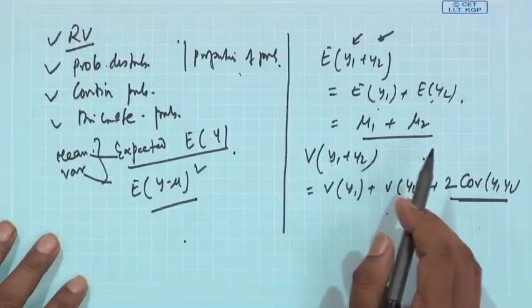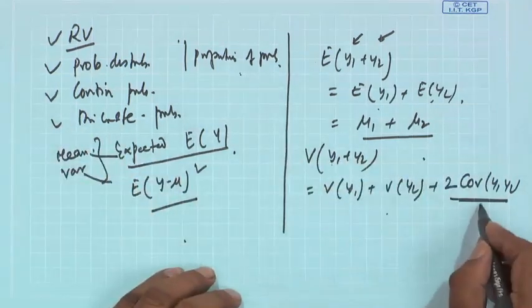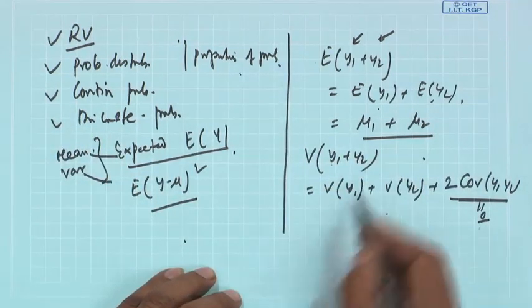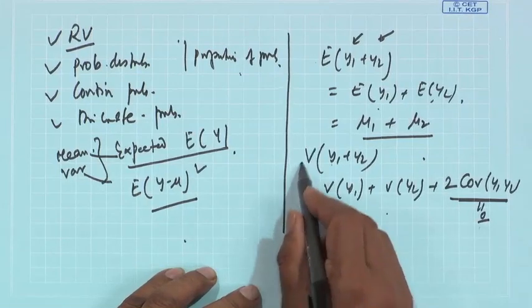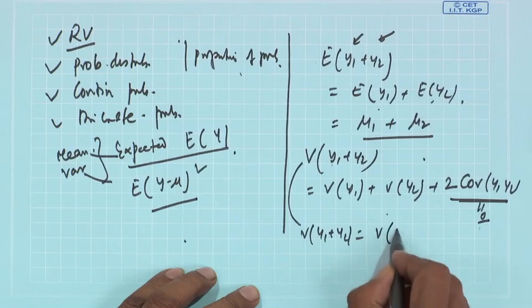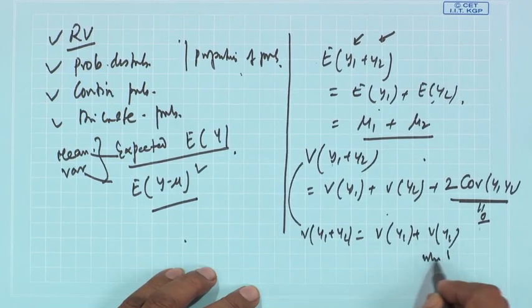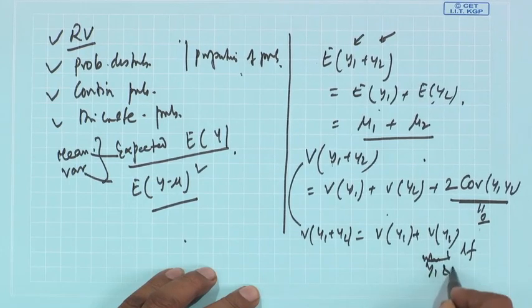If they are orthogonal to each other, meaning independent, y1 in no way dependent on y2 or vice versa, then the covariance will become 0. For the independent case, the variance of y1 plus y2 will be the sum of the variances of the individual random variables, if y1 and y2 are independent.